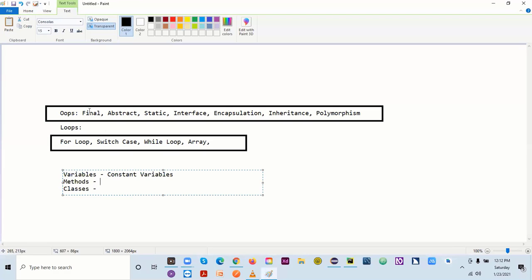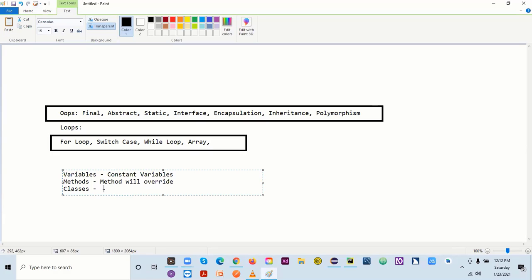When I use final with a method, then what will it be? If you use the final keyword before your method, that method cannot be overridden. We'll see what overriding is, but for now, just keep in mind that it will not be overridden.